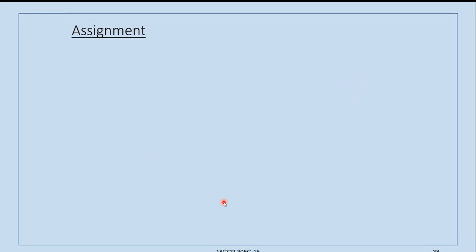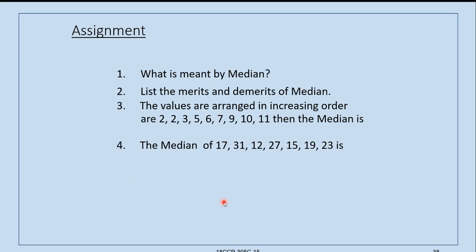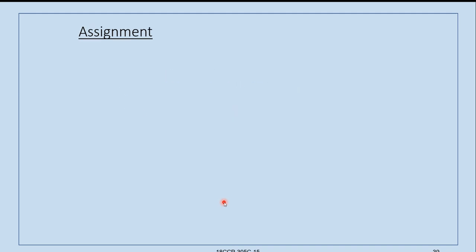So with this, we have come to an end of the lesson. Now we will see some assignment. For assignment, we have many problems given. These first two are related to the theoretical part. In the third and fourth, we will calculate the median from individual observations because frequency is not given there.